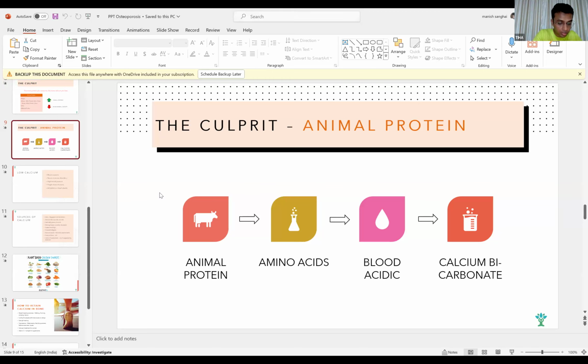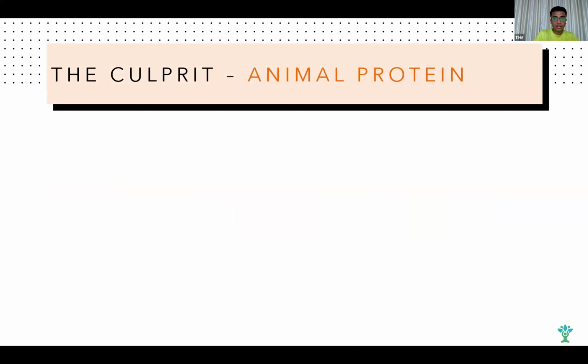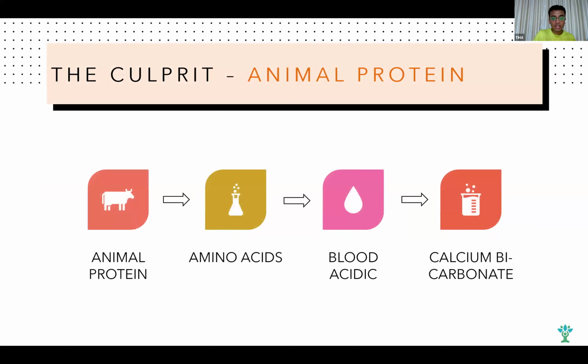So see, this is my presentation on osteoporosis that I made. So why animal protein leaches out calcium? Harpreet very rightly said. Yes. So animal protein contains certain amino acids जिसको digest करने के लिए there are no enzymes in the body. So it makes our blood acidic. Whenever blood turns acidic, so there is certain mechanism in the body कि उसको alkaline बनाना पड़ेगा.